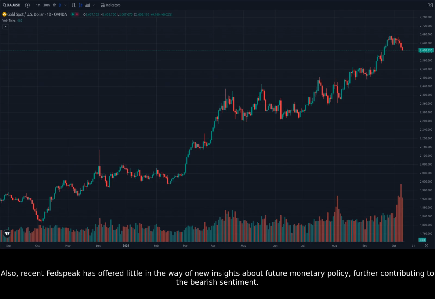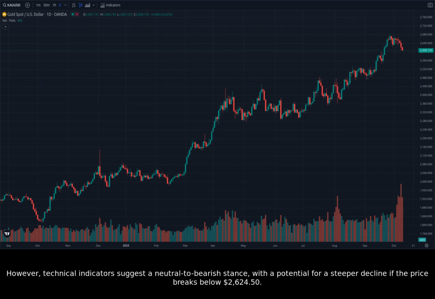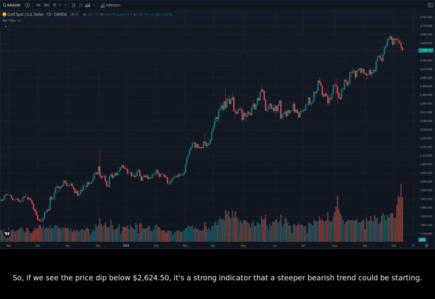the bearish sentiment. Looking at the key price levels, we can see that the 20-day SMA is providing dynamic support around $2,620. However, technical indicators suggest a neutral to bearish stance, with a potential for a steeper decline if the price breaks below $2,624.50. So, if we see the price dip below $2,624.50, it's a strong indicator that a steeper bearish trend could be starting.